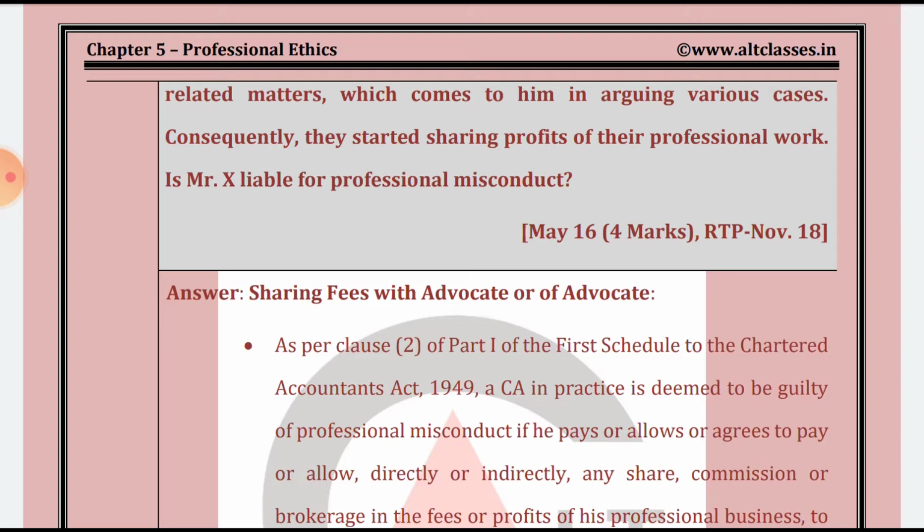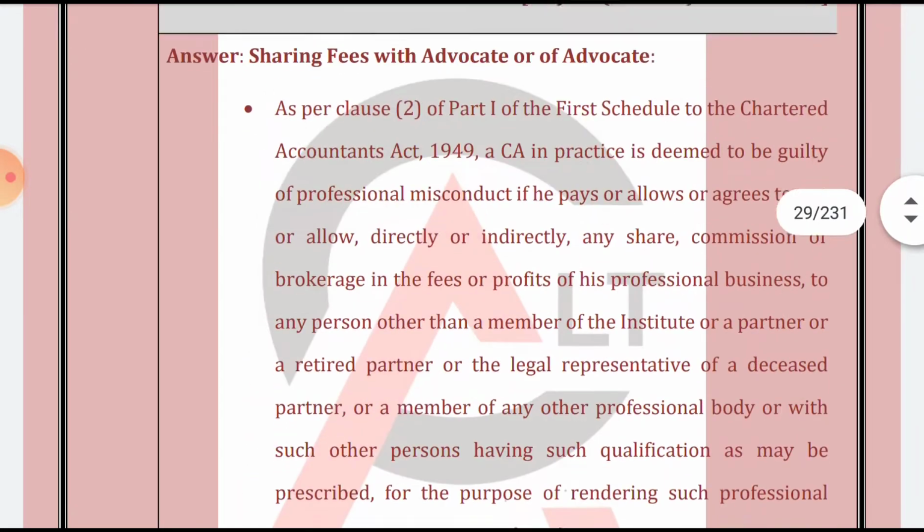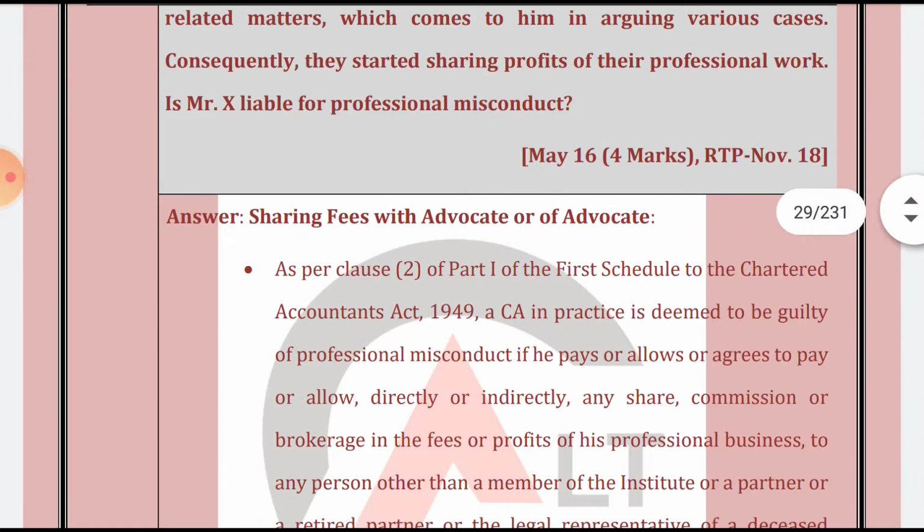Is Mr. X liable for professional misconduct? Now what we have studied in the exception part is that we can share the profit, but only with a member of the Institute, or a partner, or a retired partner, or a legal representative, or members of other professional bodies.